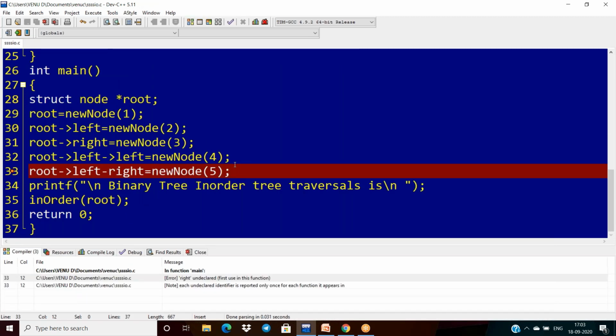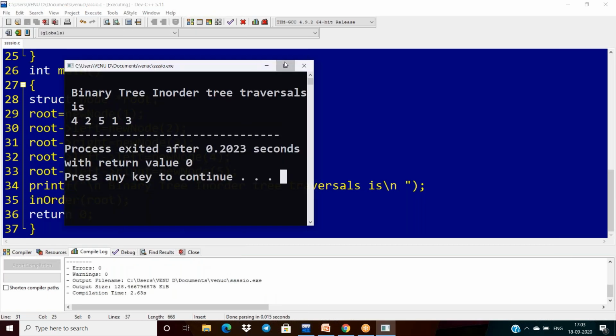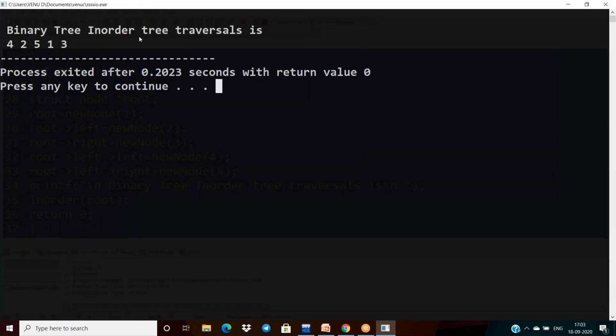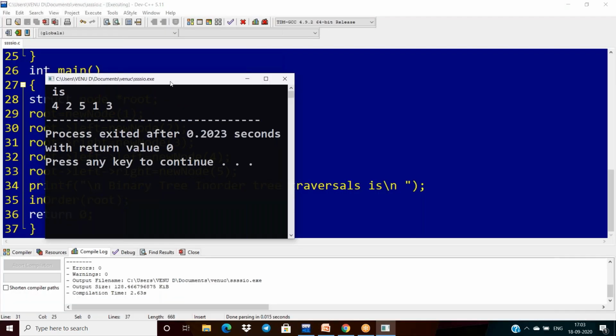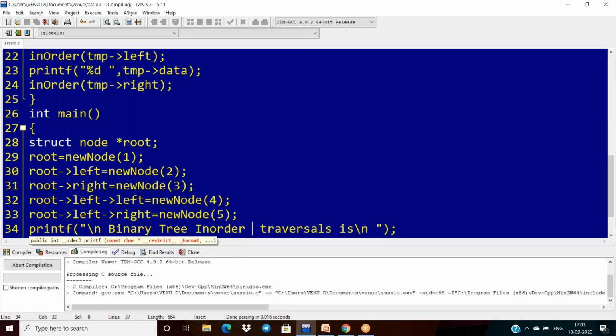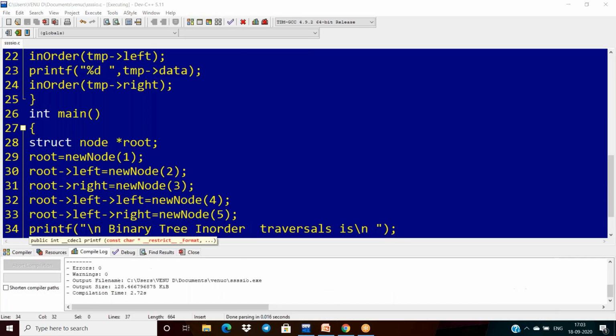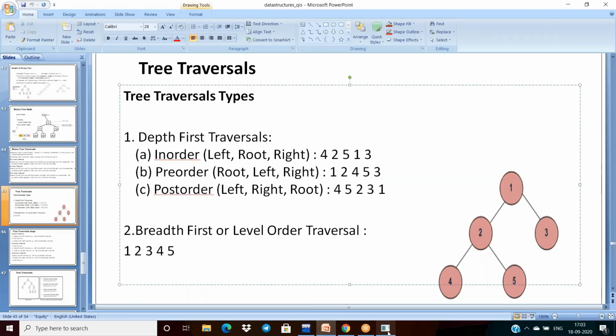Left dot right arrow, I forgot. Any other mistakes? So the binary tree in order traversal, what values am I getting here?